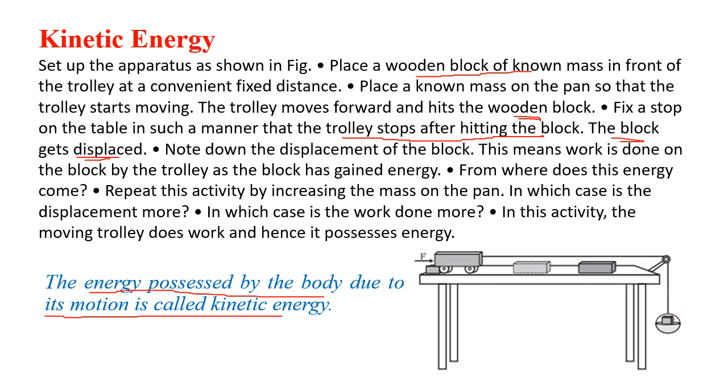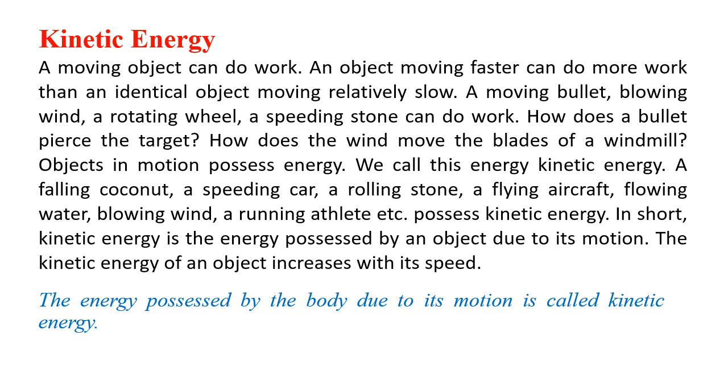When you fire a bullet from a gun, it has more velocity. That more velocity gave it more energy. So the energy possessed by a body due to its motion is called kinetic energy. So now we have understood that the moving object, the moving trolley, the moving bullet can do work. But the faster the body moves, the more work it can do. And if it is moving relatively slowly, it will do less work.